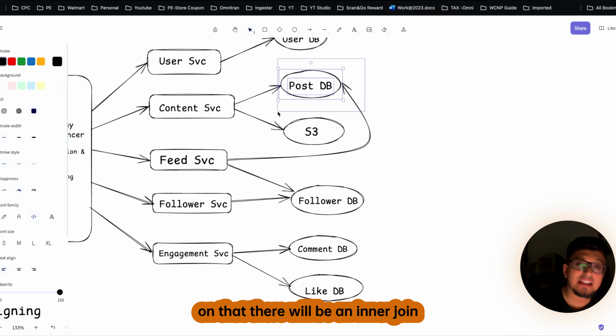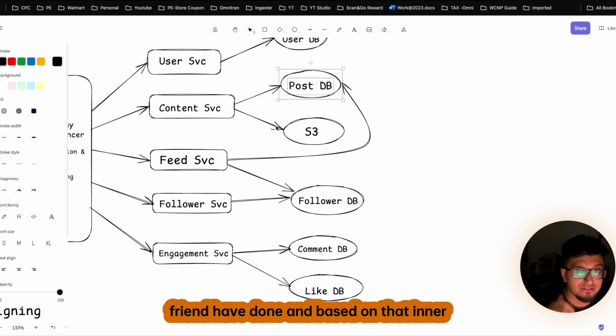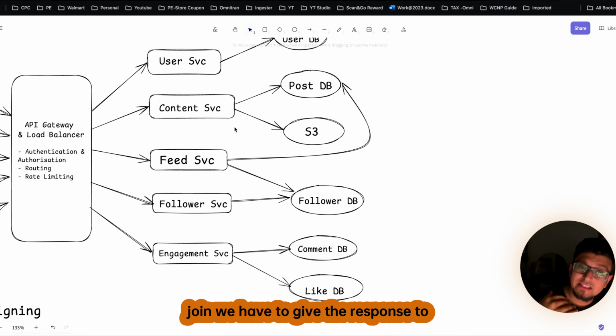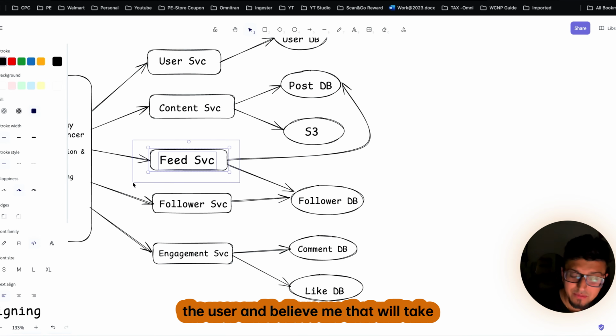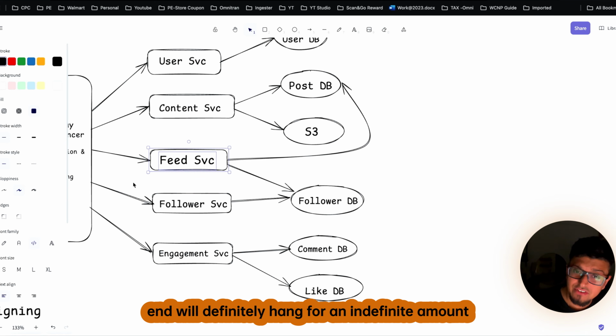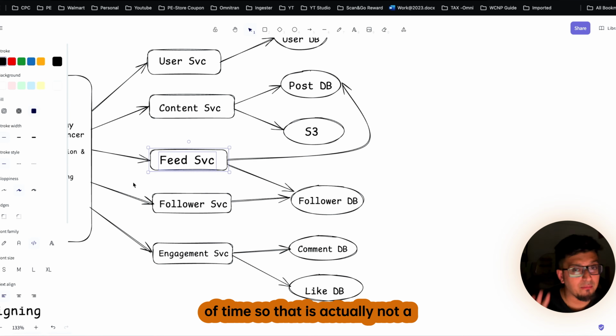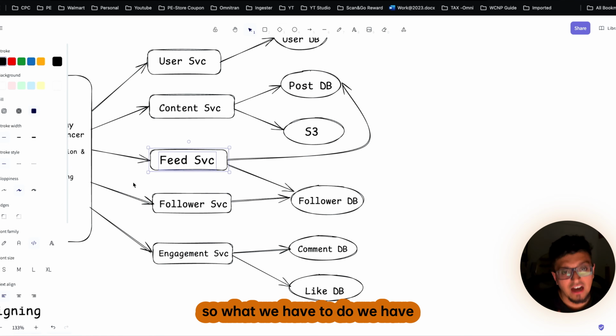Based on that, there will be an inner join between the friends and the posts that the friends have made, and based on that inner join, we have to give the response to the user. And believe me, that will take a hell of a lot of time, and your front end will definitely hang for an indefinite amount of time. So that is actually not a feasible solution to implement at a large scale.